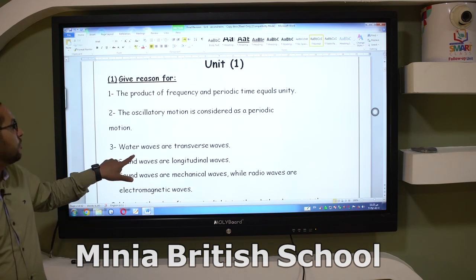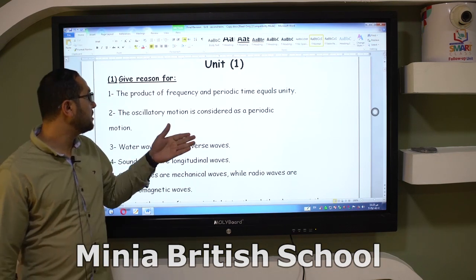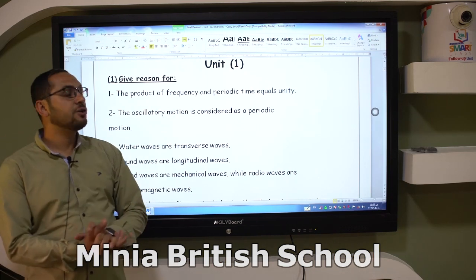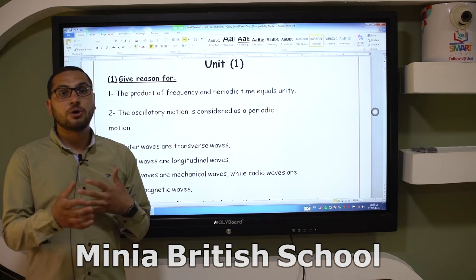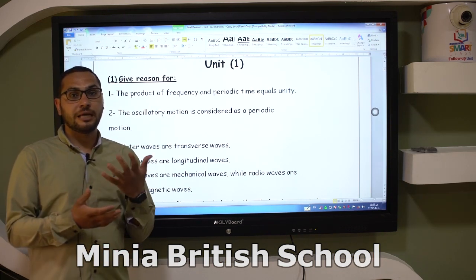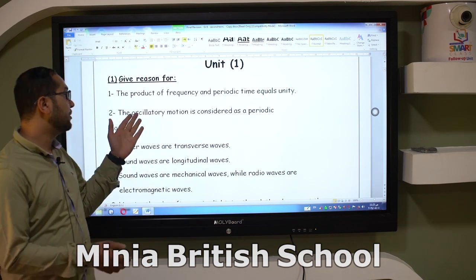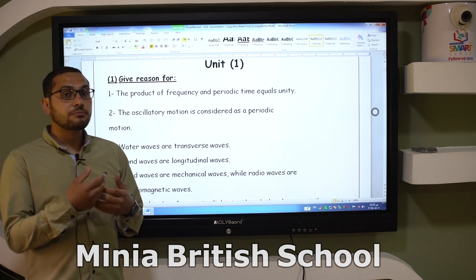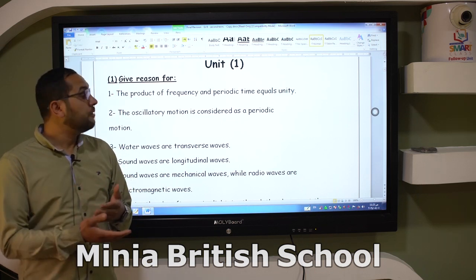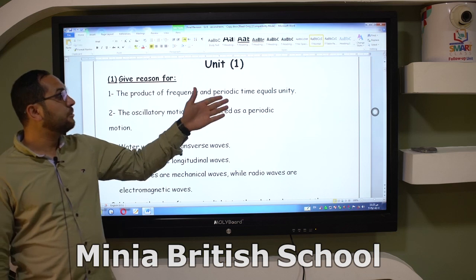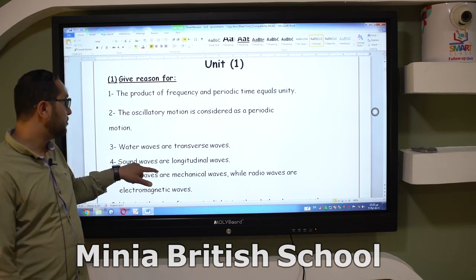In the first one, the product of frequency and periodic time equals unity. You know the relation between frequency and periodic time is inversely proportional. So the answer here, due to that, because the relation between frequency and periodic time is inversely proportional.